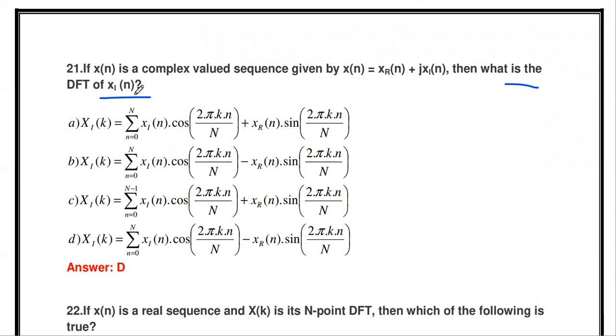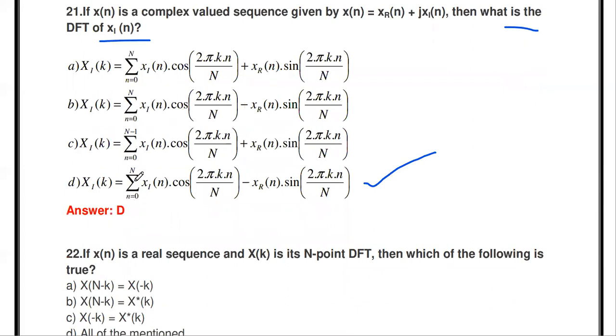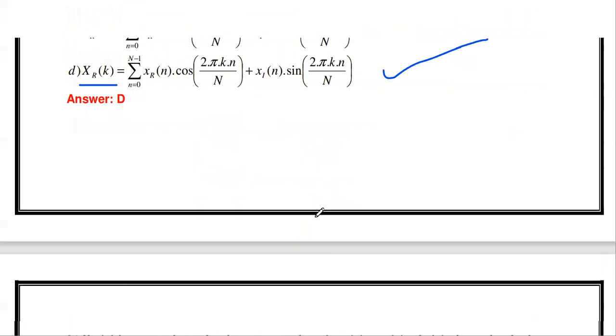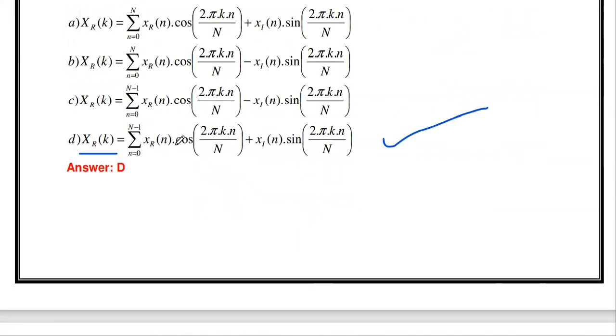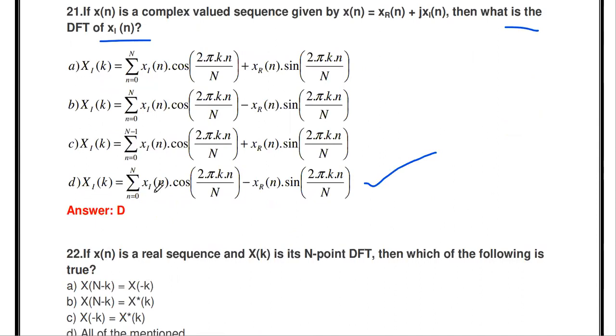So here the answer is that xi of k is equal to summation n equal to 0 to n minus 1 xi of n cos 2 pi kn by n minus xr of n sine 2 pi kn by n. Okay, so you just compare it. Here, real part multiplied with the cos, imaginary part multiplied with the sine, in between plus. But the imaginary DFT is nothing but imaginary part multiplied with cos minus real part multiplied with sine. Okay, so you just remember these two formulas.